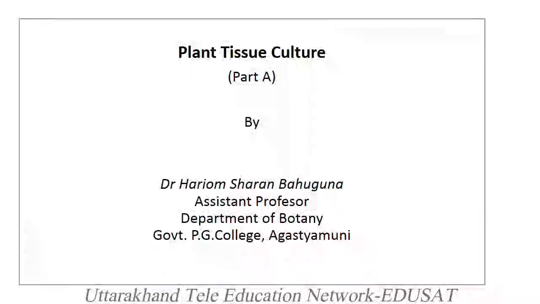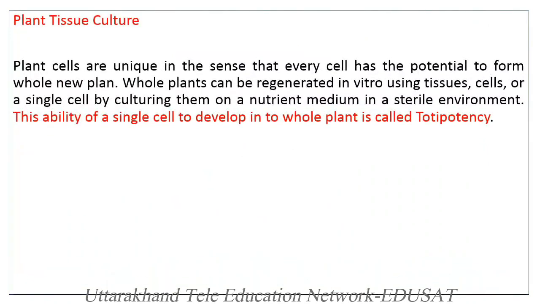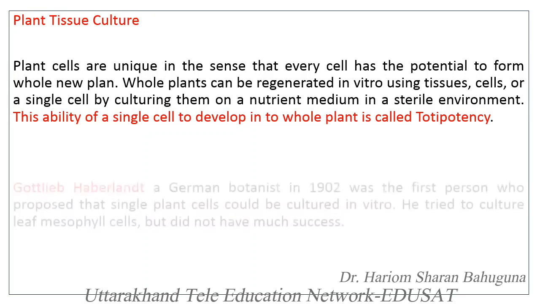Dear students, our today's topic is to discuss plant tissue culture. It is the ability of a single cell or every cell of a plant to develop into a whole plant. This ability is called totipotency, provided that the cell is in a suitable nutrient media, in a sterile environment where the cell can proliferate into a whole plant.